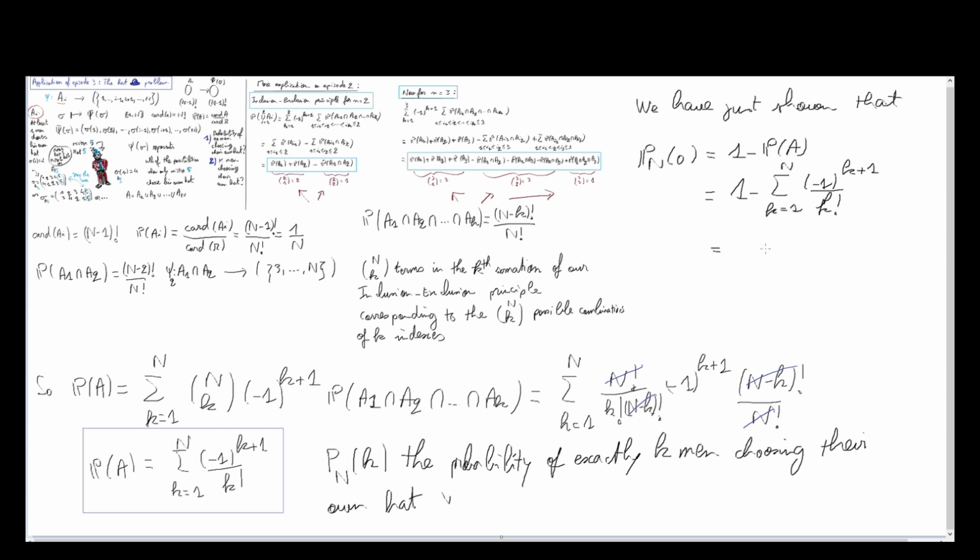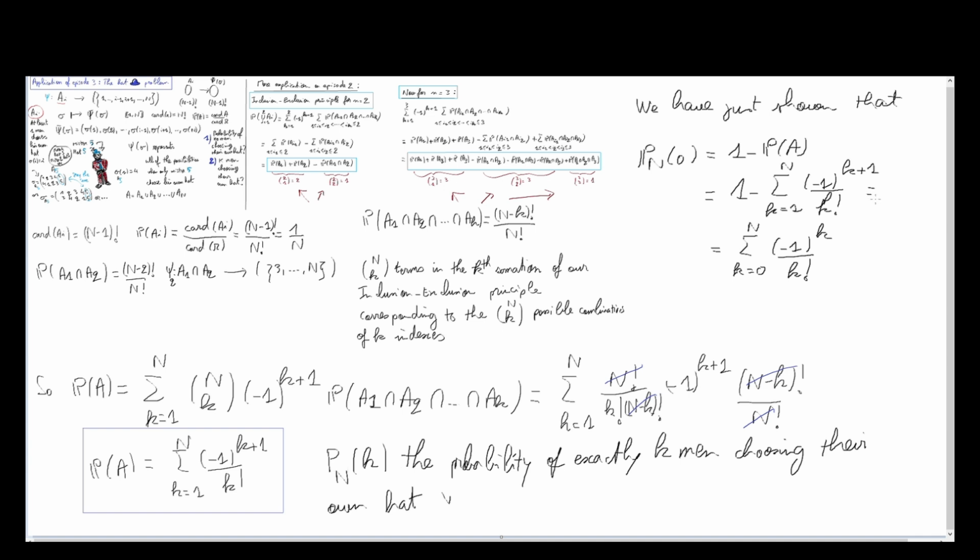This is equal to the summation from k equals 0 to n of minus 1 to the power of k over factorial of k, because when k equals 0 and with the minus, the plus 1 disappears.